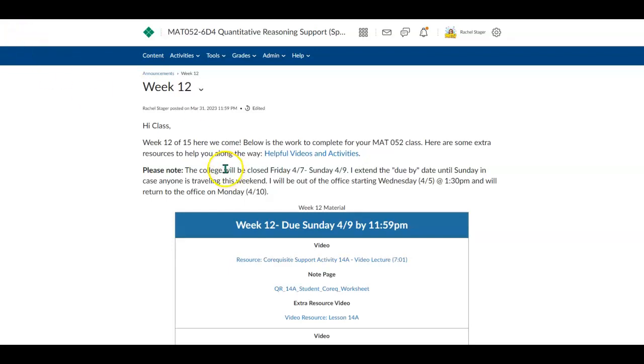Everyone, welcome to week 12 of 15 for your quantitative reasoning support course. For this week, we're going to continue working in Unit 4.